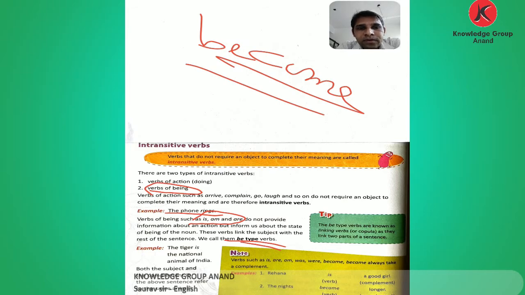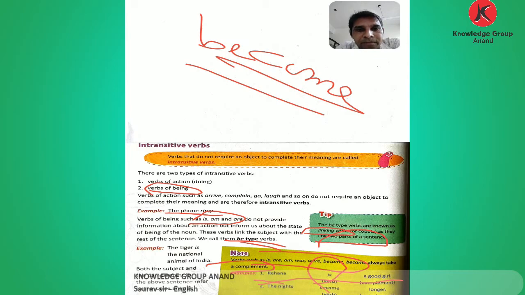The B-type verbs are known as linking verbs. They link with the subject, as they link two parts of a sentence: the subject and the rest of the sentence. Verbs such as is, am, are, was, were, become, became always take a complement. Rehana is a good girl. Here the to-be form is given, but not an object; the complement is given, good girl. How is Rehana? A good girl.